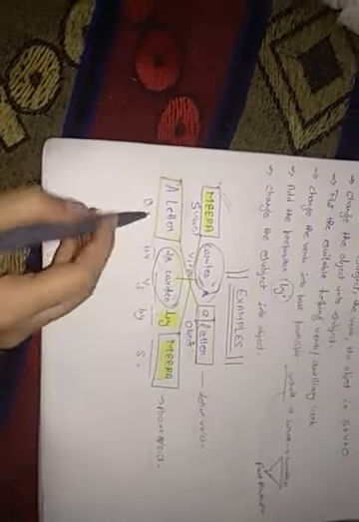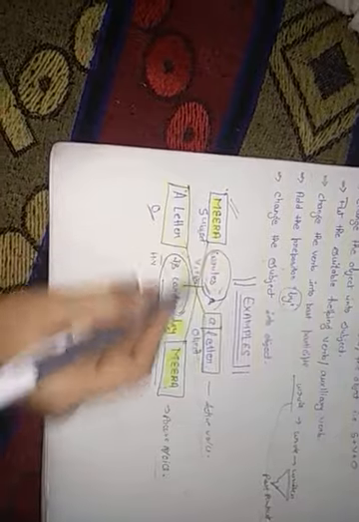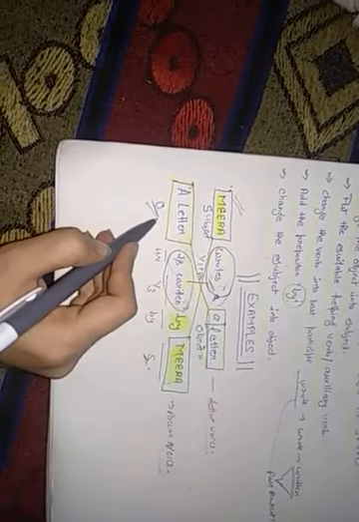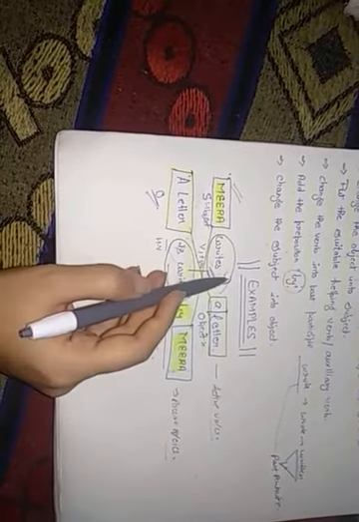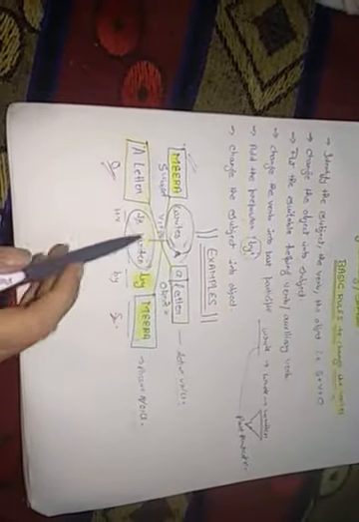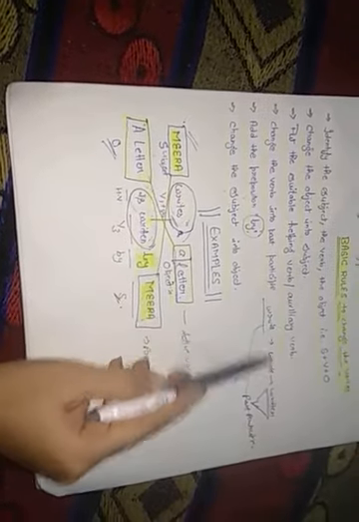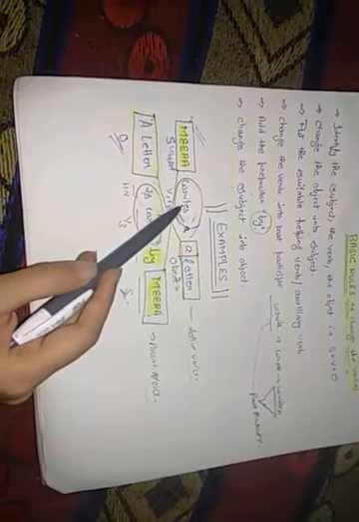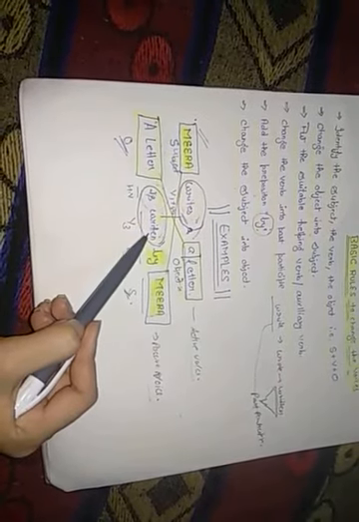And remember one thing which I told you, change the verb into the past participle, right? Here the verb is write: write, wrote, written. That write has been changed into written.